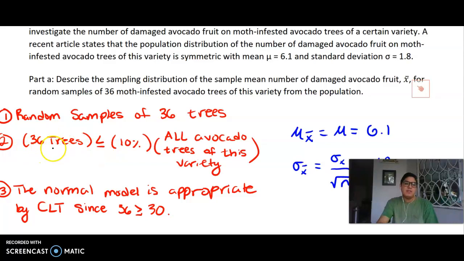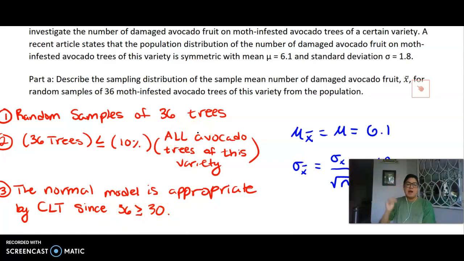So my sample of 36 trees is less than or equal to 10% of all avocado trees of this variety. That's the same thing as saying there are at least 360 trees in the population. Now, the normal model here will be appropriate. We weren't told that it was normal, but I was told that my sample size is 36. So the normal model is appropriate by the central limit theorem since 36 is greater than or equal to 30.